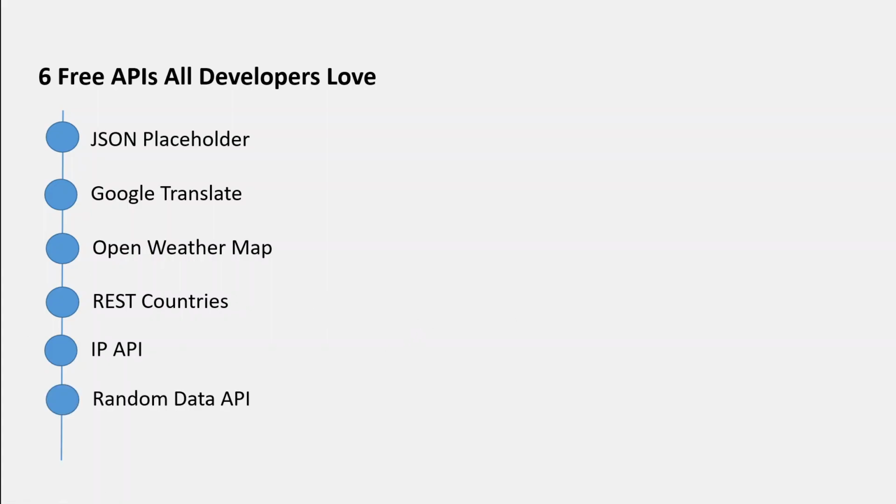Then we have Random Data API, which is a service that provides you with random data. It is similar to JSON Placeholder but provides random data, unlike JSON Placeholder, which delivers static data, and has a few more data categories like banks, credit cards, and a lot of others up its sleeve.